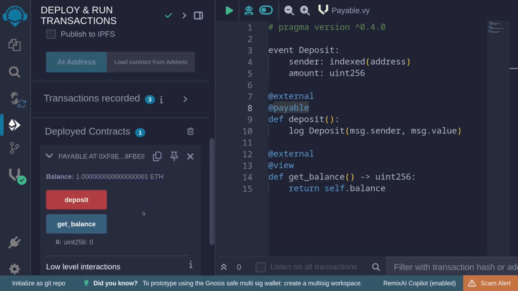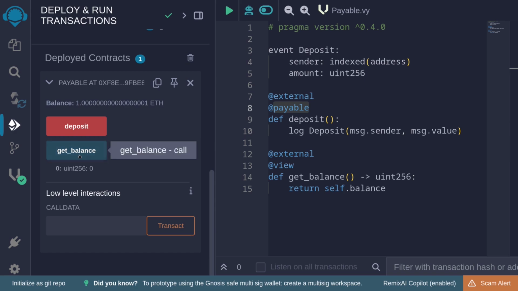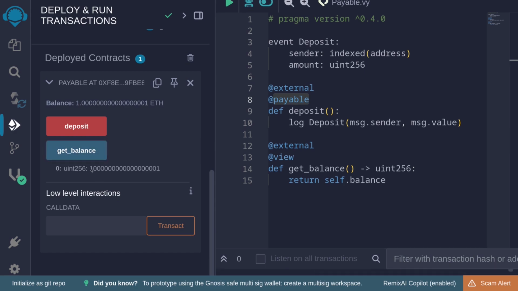Next, let's check the balance. So, call the function getBalance again. And we have the amount of Ether locked inside this contract is 1 Ether plus 1 Wei.